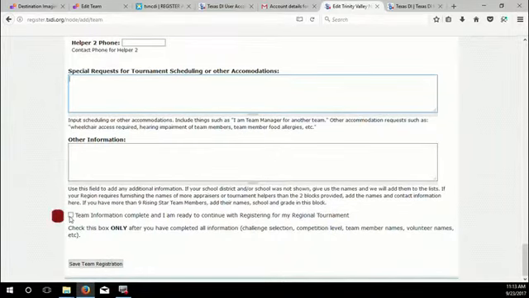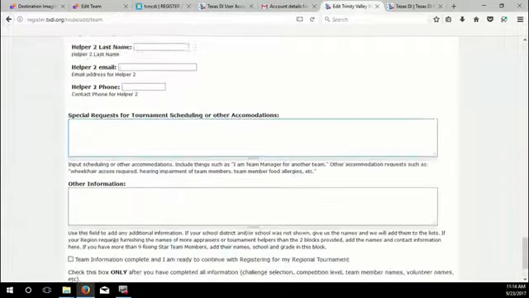See this box right here? You don't ever want to click that. Don't click this box, team information complete. The only time you would have to click that box is if you were paying your own tournament fee. Most teams' tournament fees are paid by their school district or their school. If you have to pay your own tournament fee, you will have to pay by PayPal, and that's the only reason you would check that box.